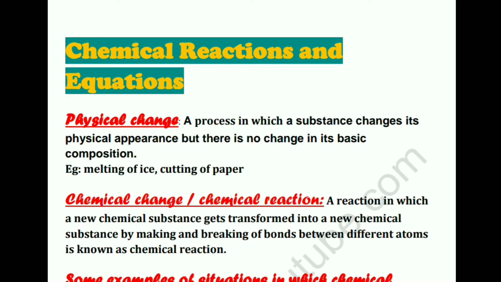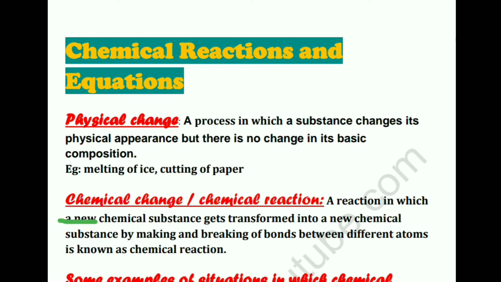Now, what is a chemical change? And this is what we have to deal with in this entire chapter. A reaction in which a chemical substance gets transformed into a new chemical substance by making and breaking of bonds between different atoms is known as a chemical reaction.